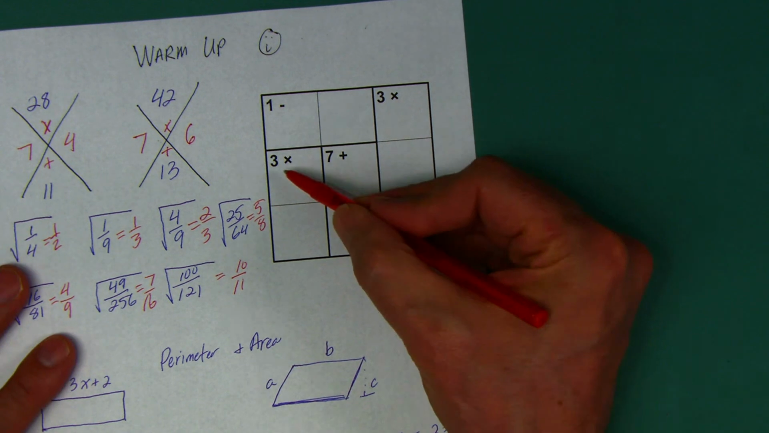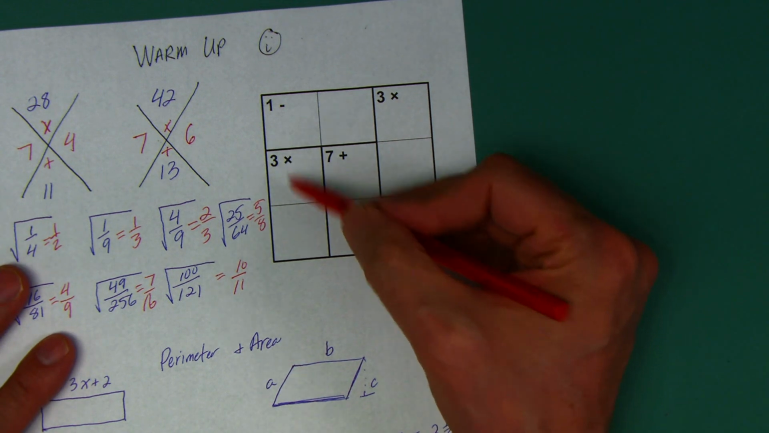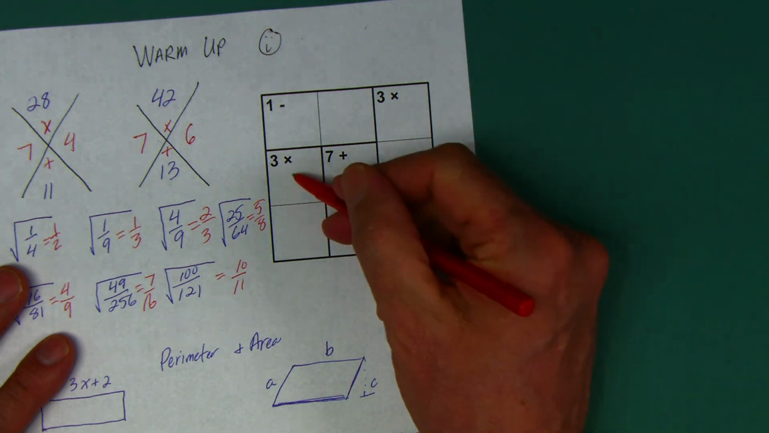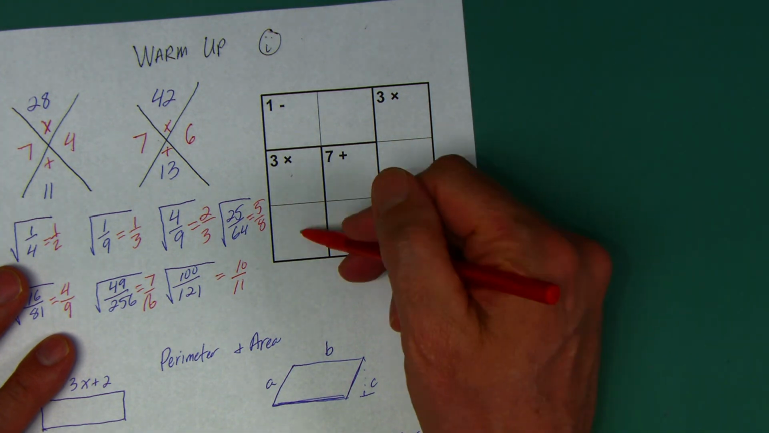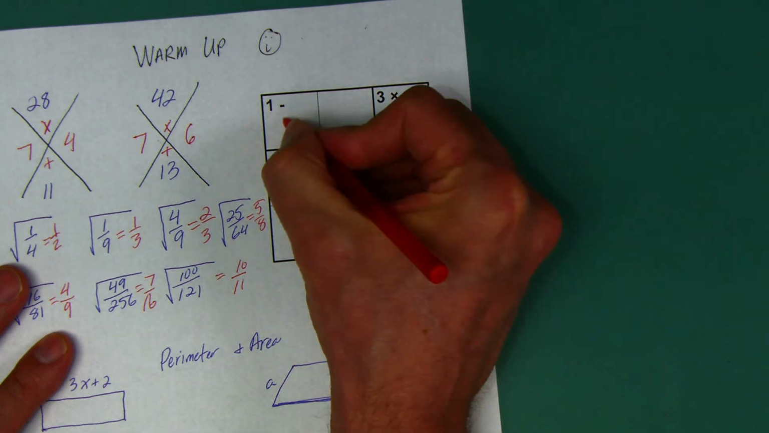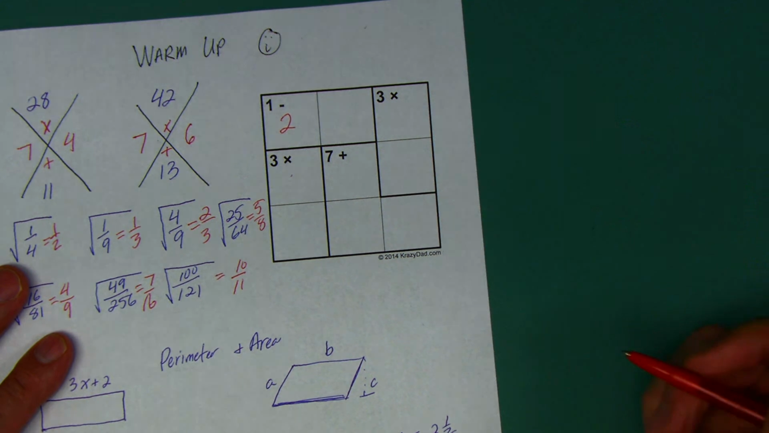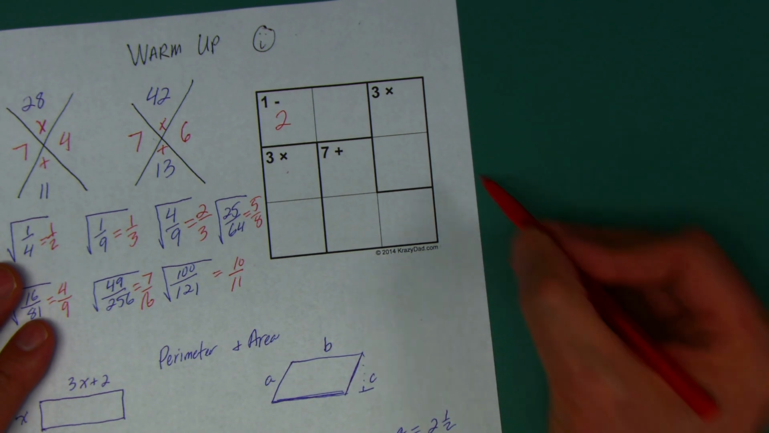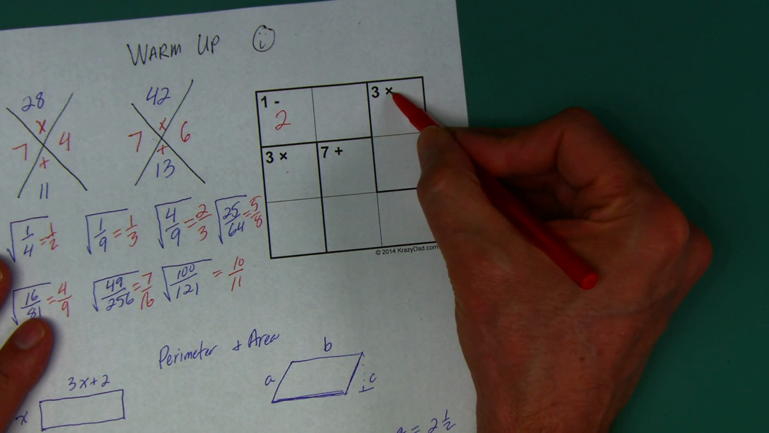Okay. I do know that when I multiply two numbers to get 3, I have to use a 3 and a 1. I can't use a 2 in this box or in this box. I need a 2 in this row. Boom. I'm started, right?